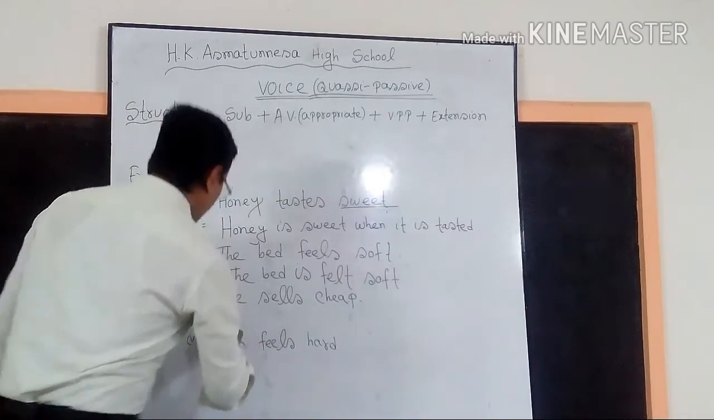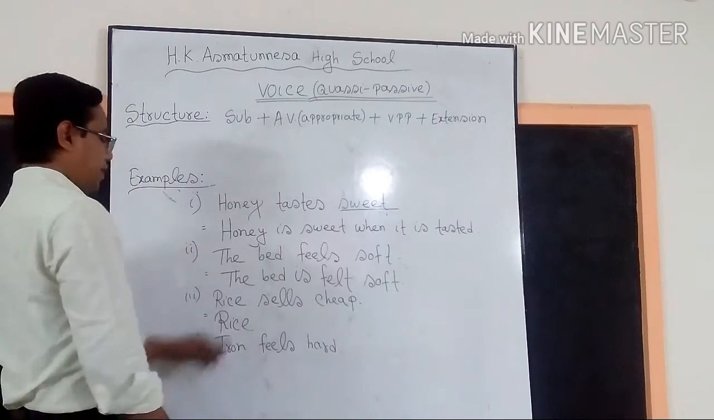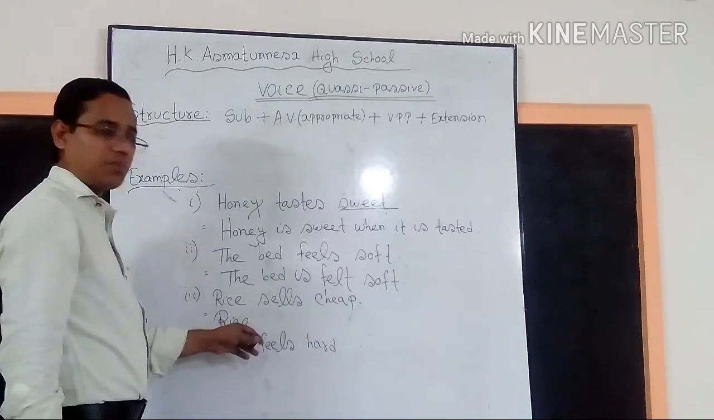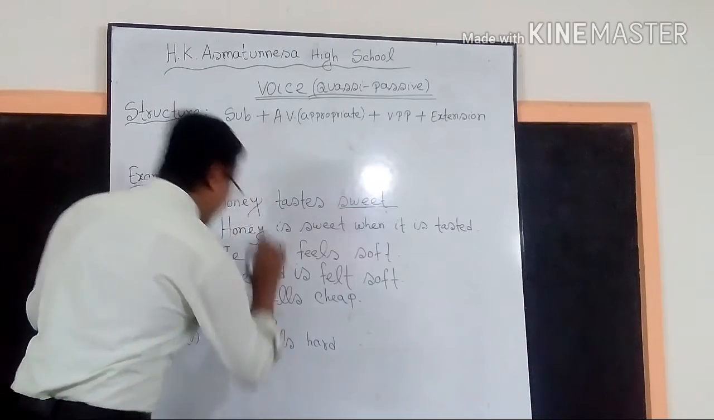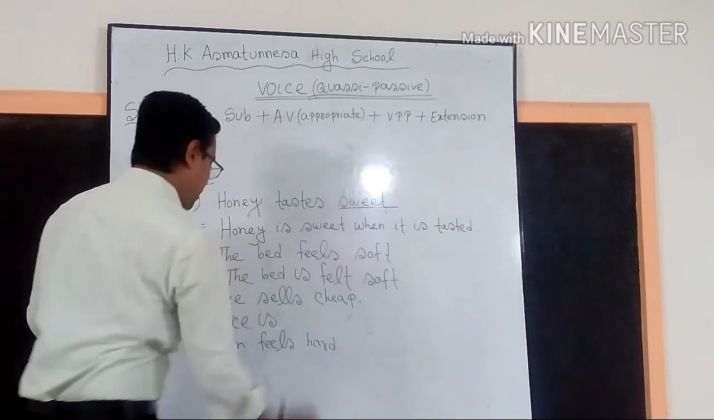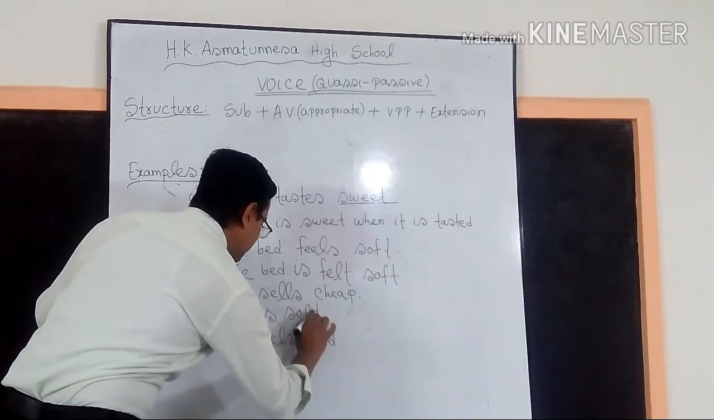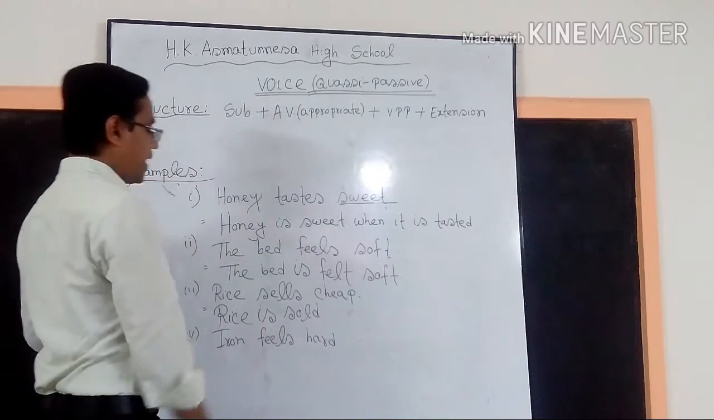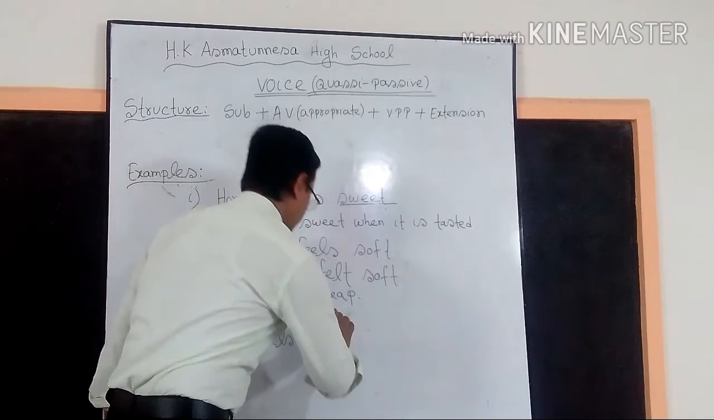So the subject will be rice. Then, since it is third person singular number, we will bring the verb is. Then the past participle form of the verb sell. So we will write sold. Rice is sold, then extension.